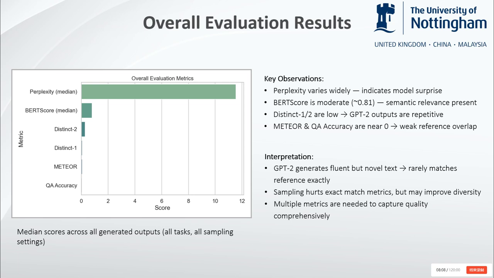Overall, GPT-2 produces fluent and plausible responses, but often drifts from precise answers. Sampling boosts diversity, but can reduce accuracy. No single metric gives the full picture. Evaluating fluency, meaning, and correctness together is essential. These results confirm that both prompt design and decoding settings have nuanced and sometimes conflicting effects.